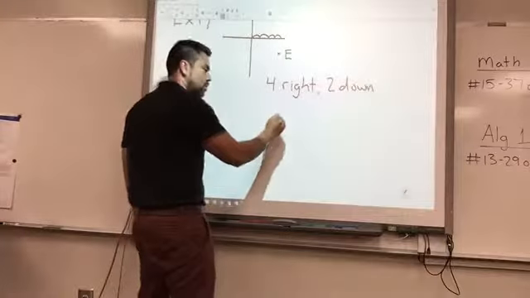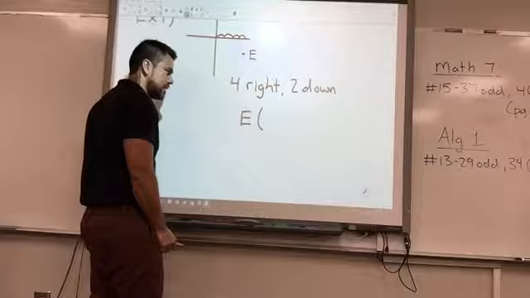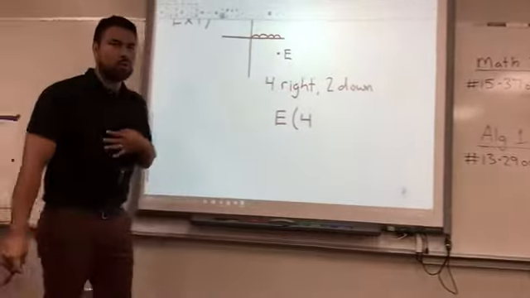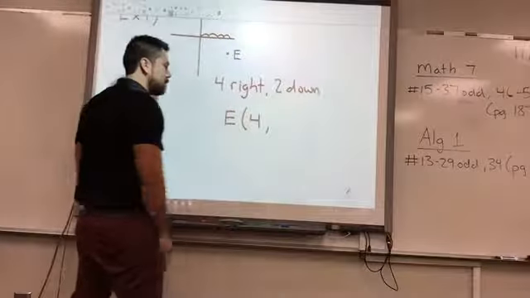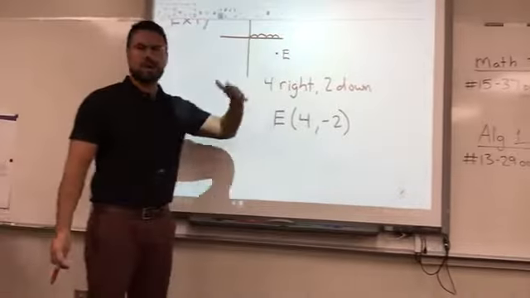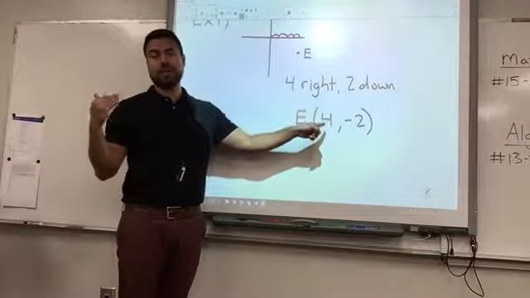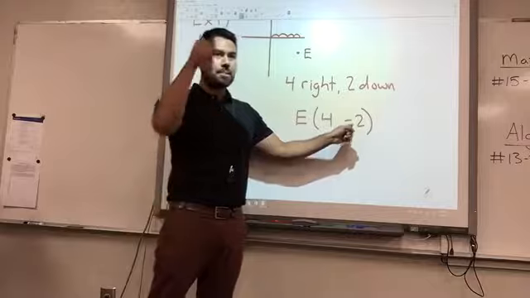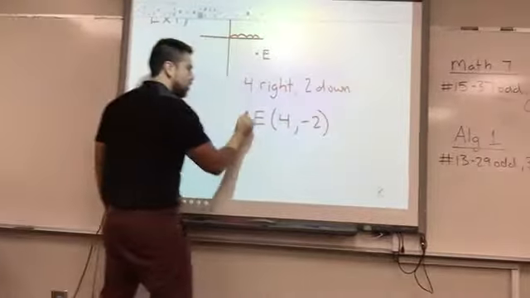Okay, this is how you write the ordered pair. You write the letter E, because that's the one we're talking about. You start up your parentheses. 4 right is described as a positive number. 4 right means positive 4. What is 2 down? How's that represented? -2. So if you're wondering how you know if it's positive or negative: if you went to the right, it's positive. Therefore, if you went to the left, it would be negative. If you went down, it's negative. If you went up, it's positive. Okay, so there's a pattern there. This would be my answer for E.